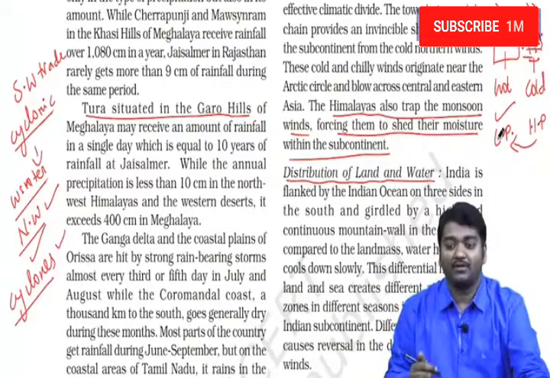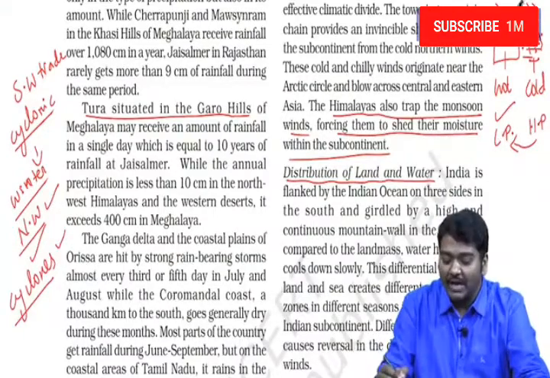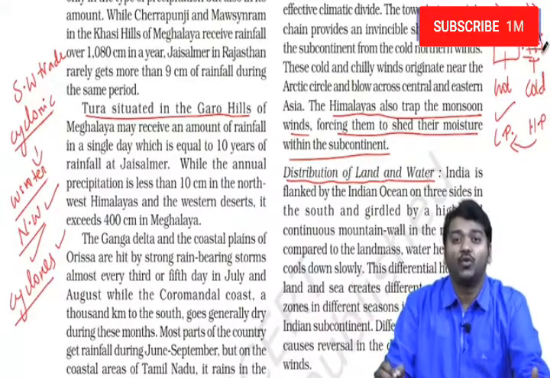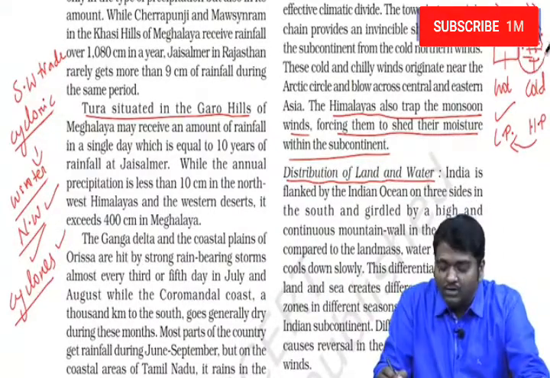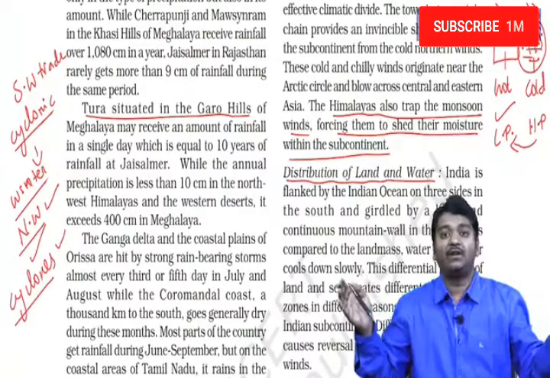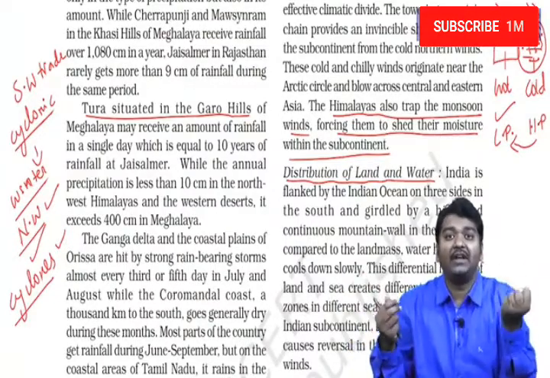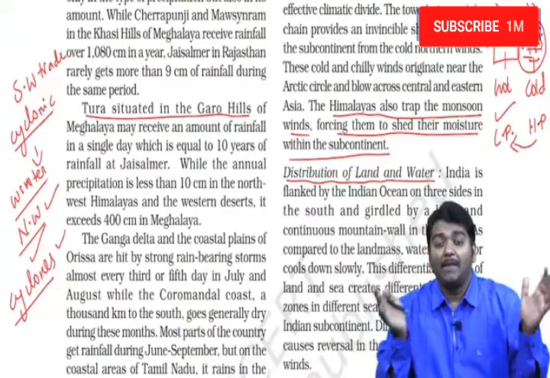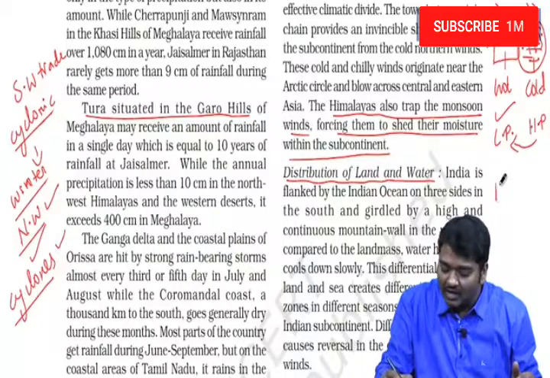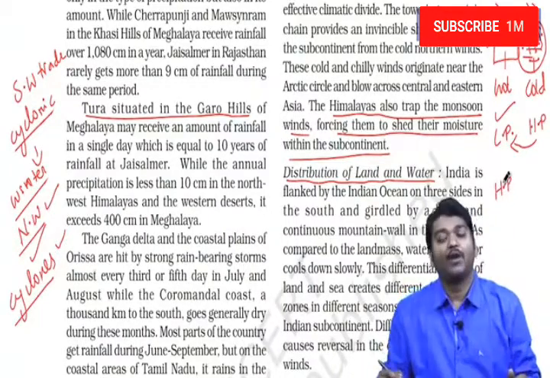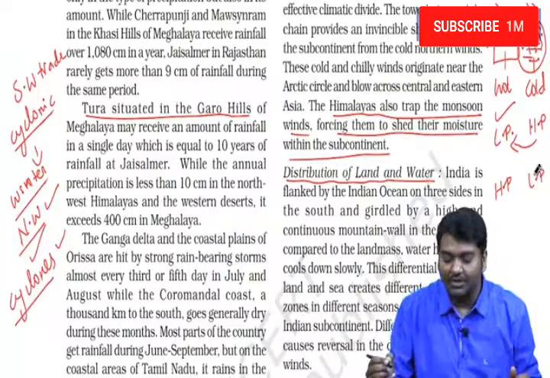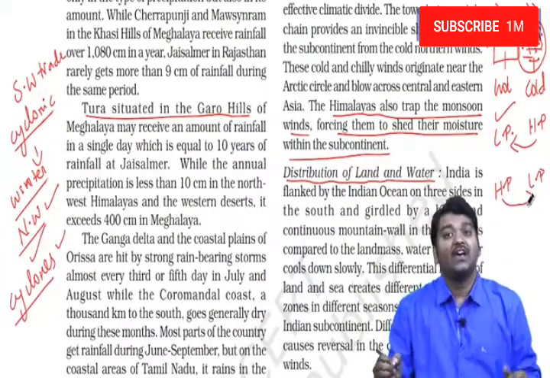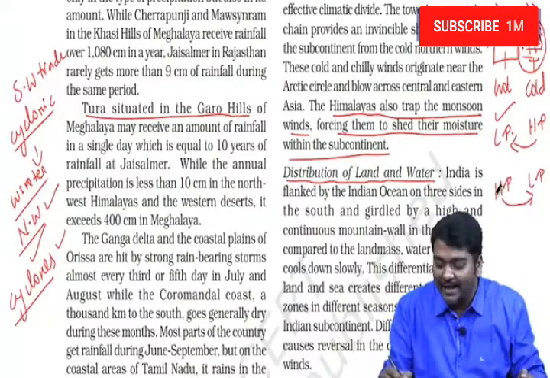And the second important thing, in winter, usually land becomes cold faster and the ocean becomes cool slower. The reason is the quantity of water which is holding up the heat is more. When it comes to land, land expels it quickly. Because of this, we usually observe high pressure on land and low pressure on water. So winds blow from high pressure to low pressure, that is, they are blowing from land to ocean.